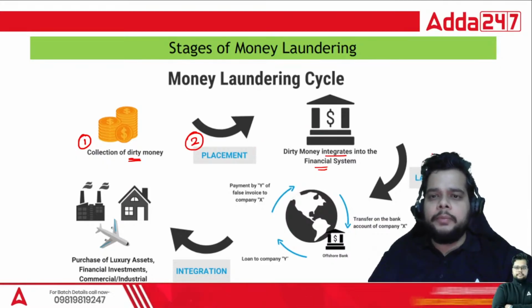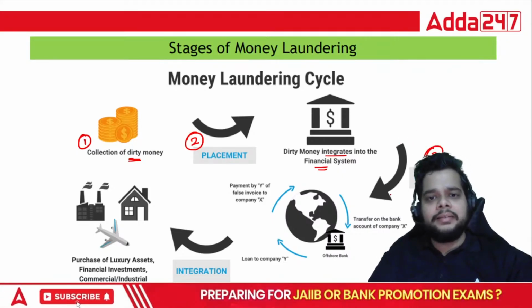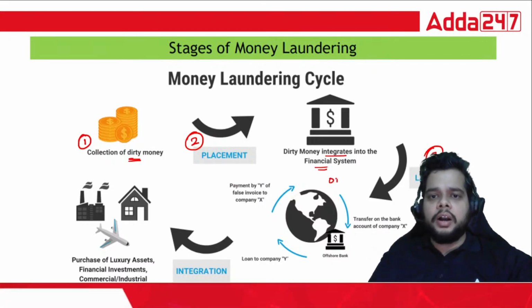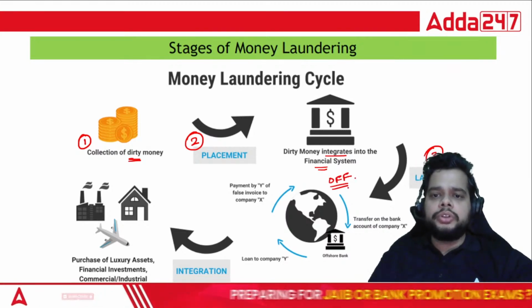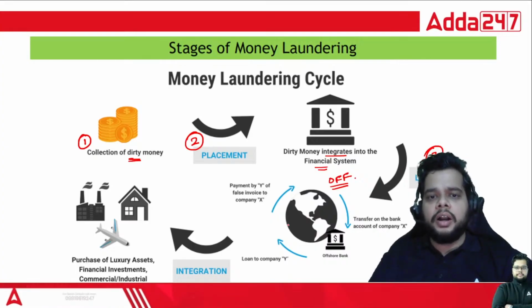Via the layering process, which is the third stage. How do you complete this layering process? Simply stated, you are moving towards offshore accounts. You have a certain stronghold with offshore accounts and you try to move your illicit funds there.